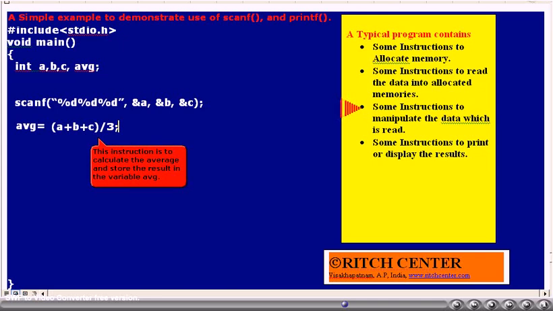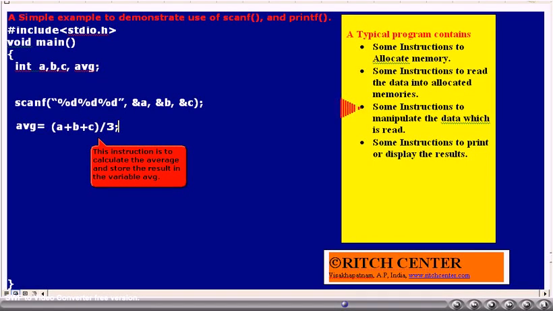Similarly, the AVG variable value before this statement, that is AVG is equal to A plus B plus C whole divided by 3, is not known to us. That is, its value is trash. After this statement, it contains the average of the three numbers we have entered. That is, we say that AVG is getting initialized to a meaningful value through calculations.